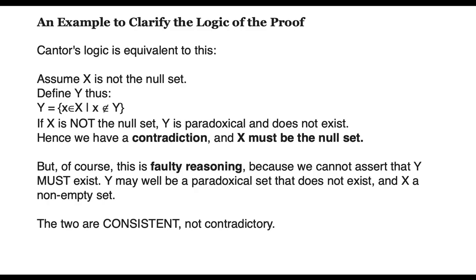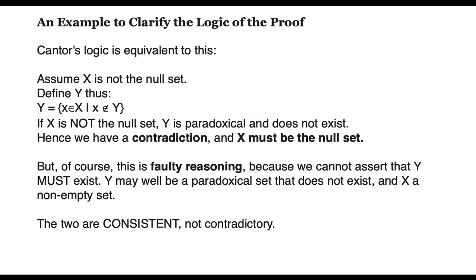Cantor's logic really is equivalent to this. Assume X is not the null set. Define Y thus: Y equals the set of all elements x of X such that x is not an element of Y. If X is not the null set, Y becomes paradoxical and Y does not exist. Hence, we have a contradiction and X must be the null set.